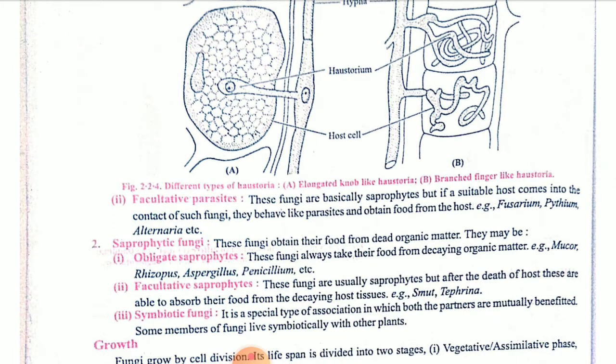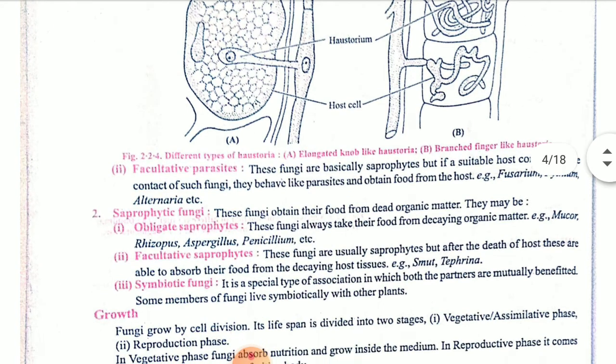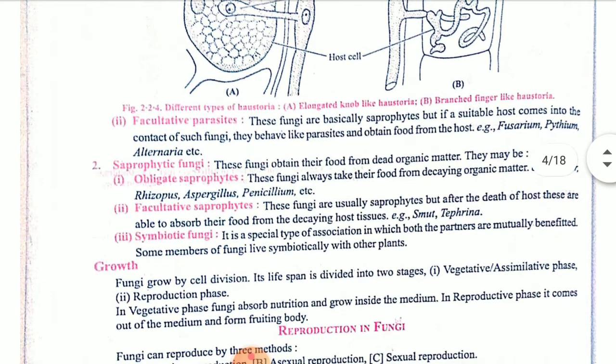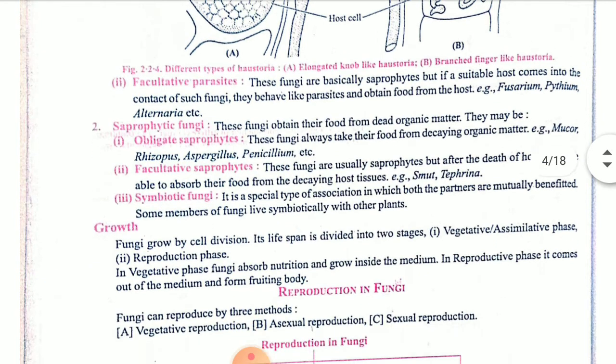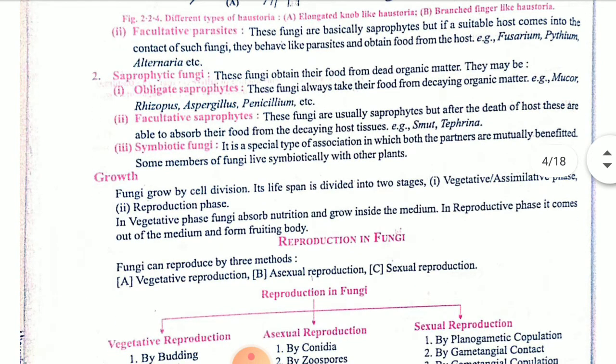Facultative parasites, the fungi are basically saprophytes, but when a host comes into contact with such fungi, they become like parasites. They show a mutual relationship, but that particular fungus gets set with other hosts, and due to that they act as a parasite, and they start absorbing the food from that organism.